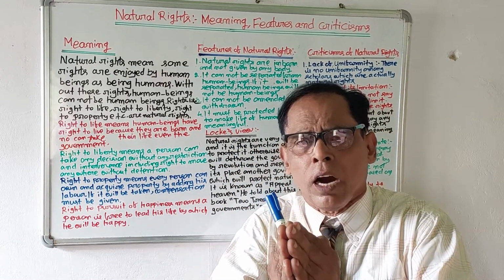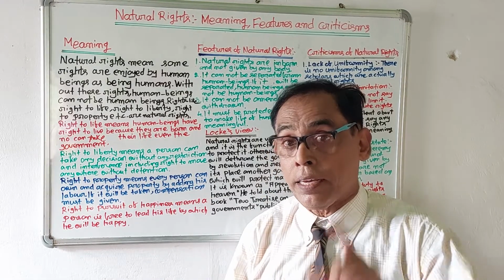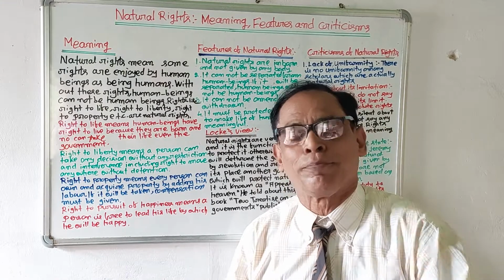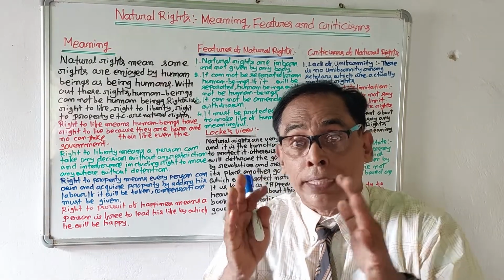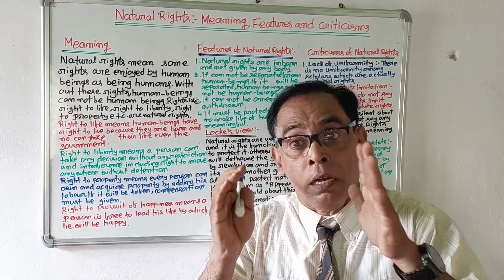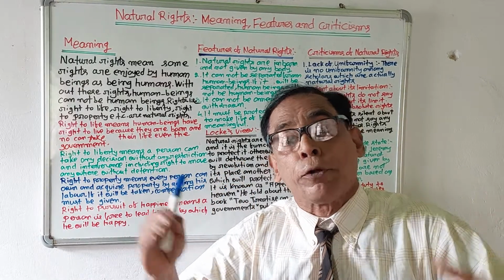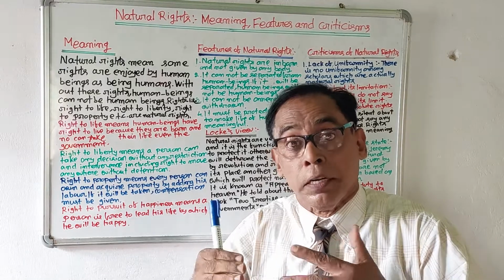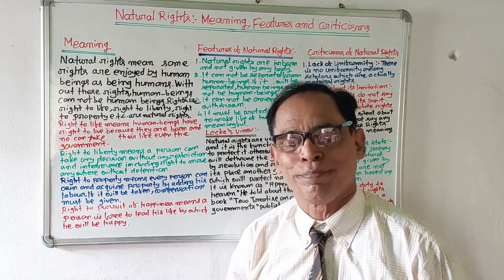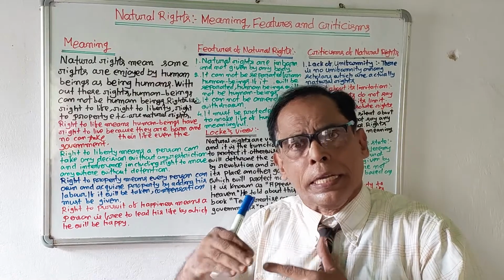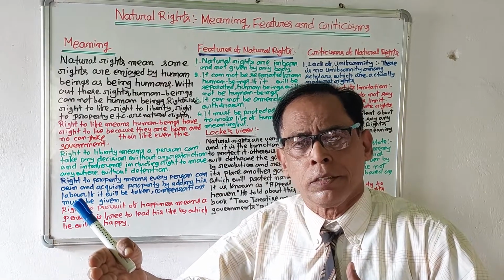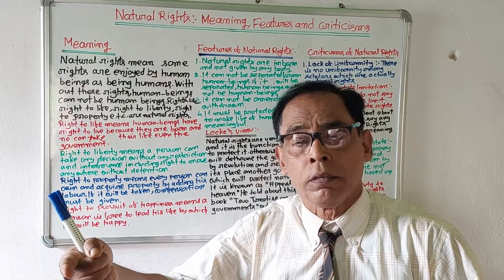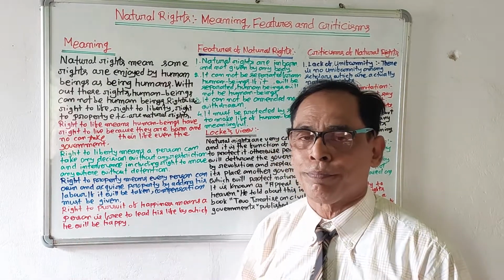And rights are of many categories, like natural rights, moral rights, and legal rights. But natural rights are very much important. It is so much important that it is said, if any other rights will be at stake or in danger, there will not be any problem.